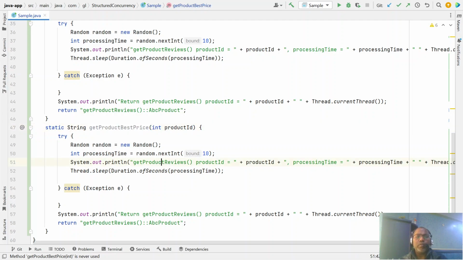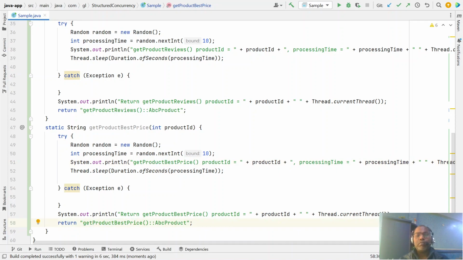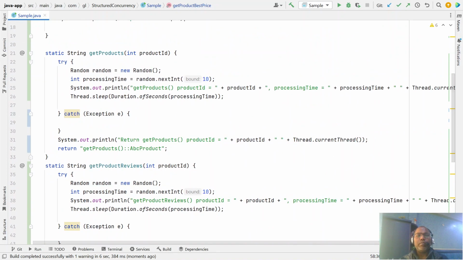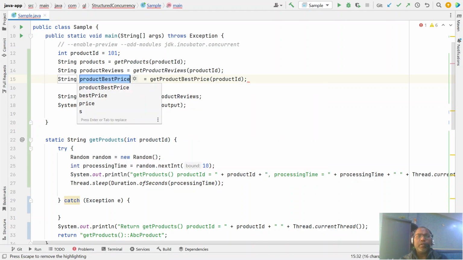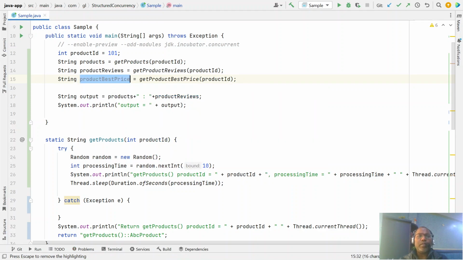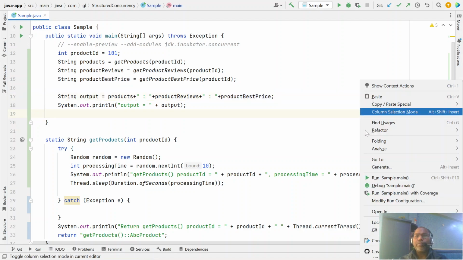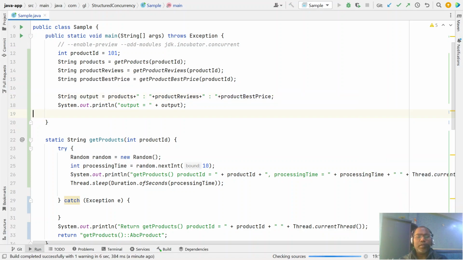So whatever the service, let's say some microservice returns the best price, and similarly here you can get the best price for the product ID. And just for the sake of it, I want to go on to the outcome and run it.